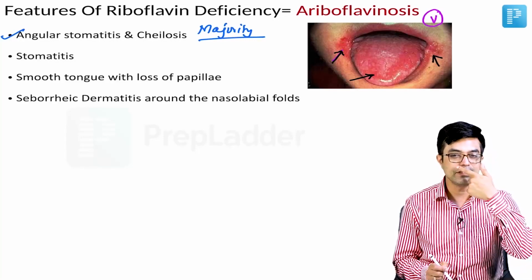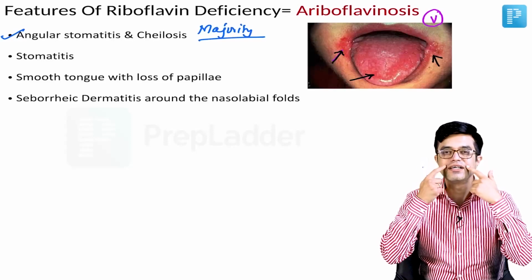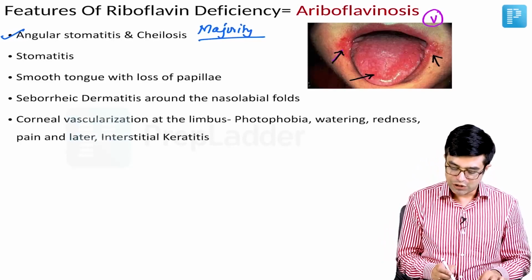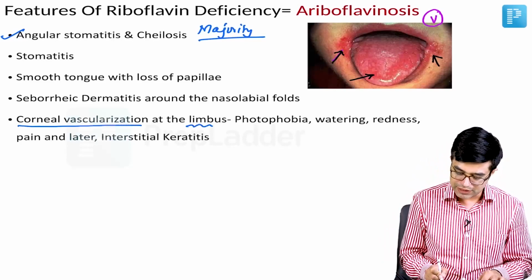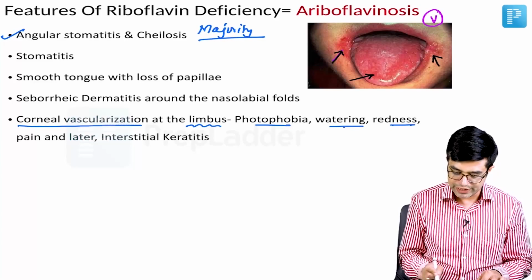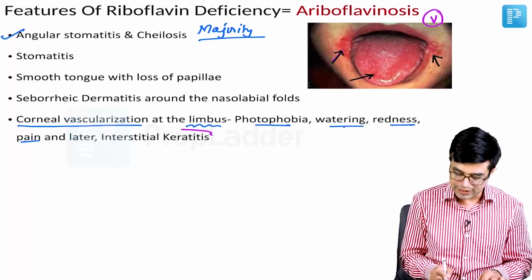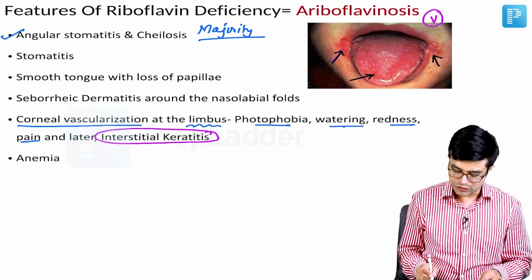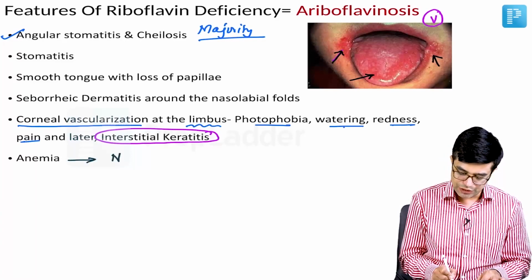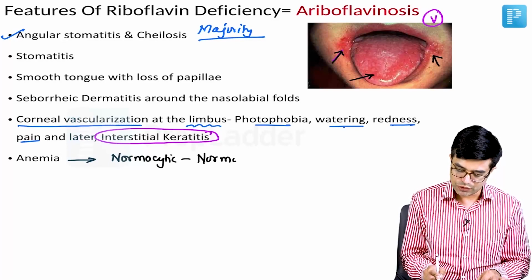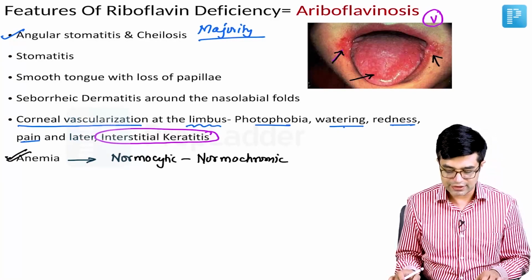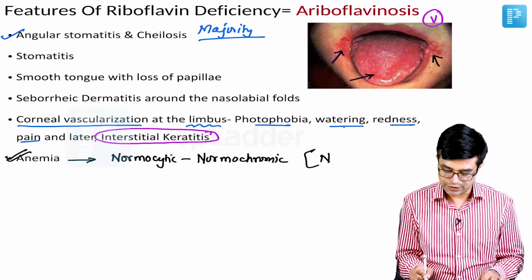This is important. In this area you will find seborrheic dermatitis rash appearing. And there will be corneal vascularization occurring at the limbus, which will lead to photophobia, watering, redness, pain, and later on in untreated severe cases you may develop interstitial keratitis. And anemia can also be seen. Anemia is usually of the normocytic, normochromic variety. Anemia is not mentioned in the Indian textbooks, but it is mentioned prominently in Nelson 21st edition. So this is what is written in Nelson.